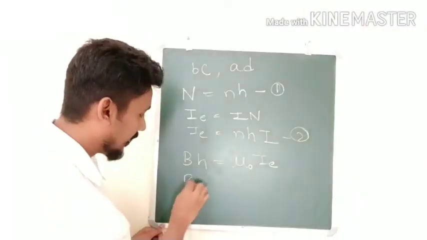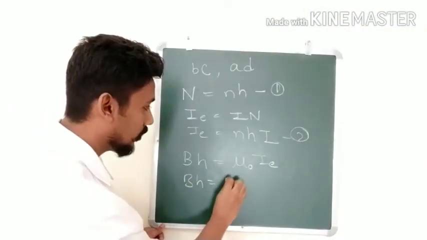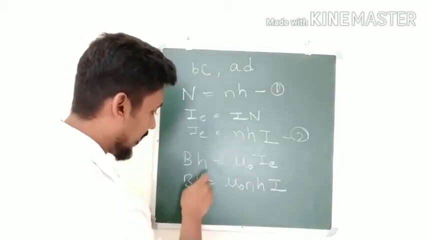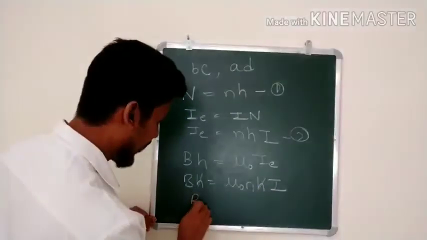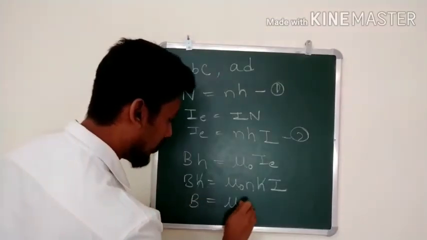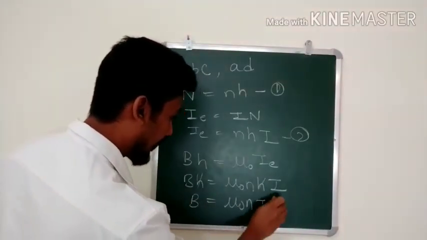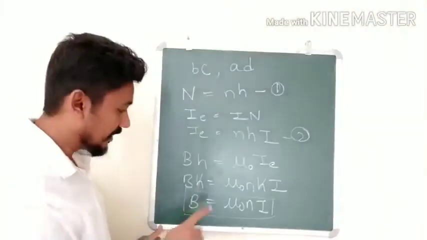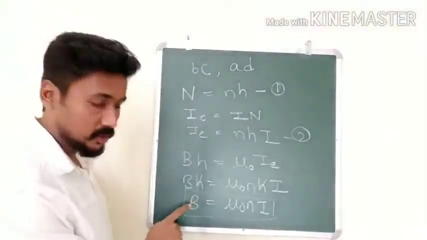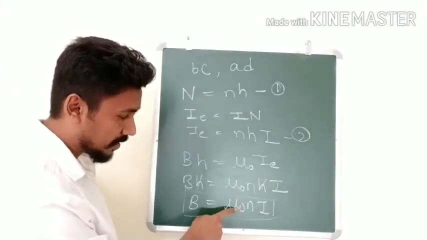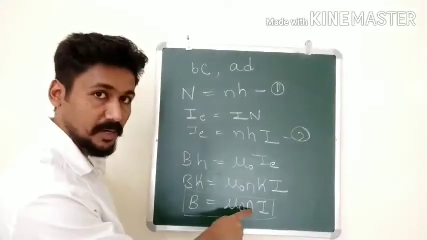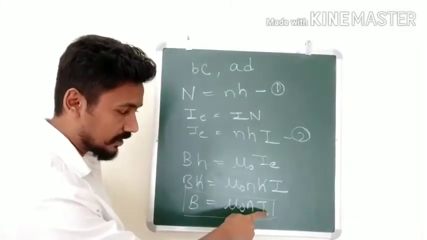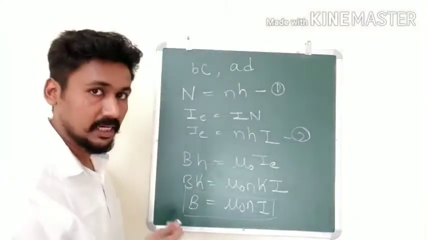So we can get BH is equal to mu naught NHI. H gets cancelled. So we get B is equal to mu naught NI. This will give the magnetic field inside the solenoid. We can see the magnetic field inside the solenoid depends upon permeability, number of turns per unit length, and the current. If you increase the number of turns or the current, you can increase the magnetic field.